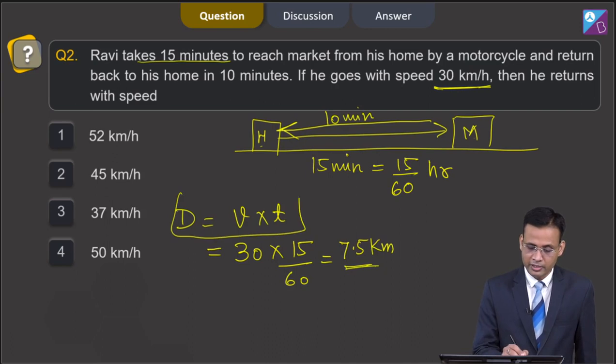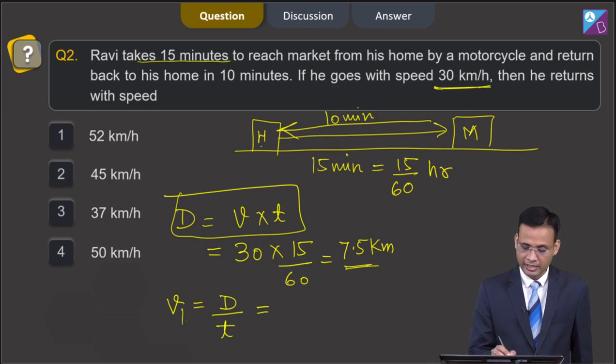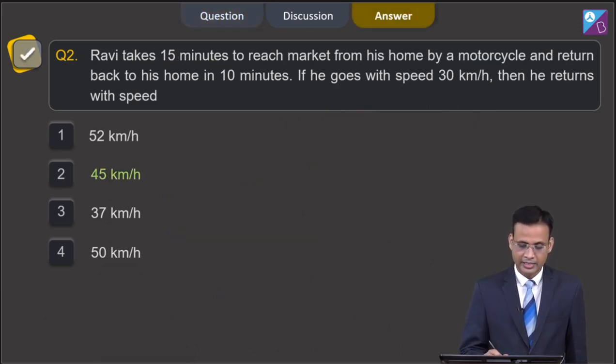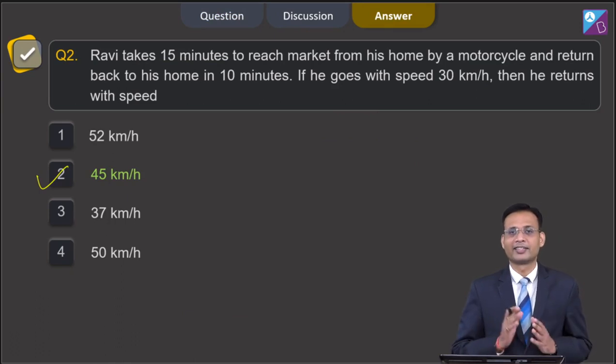If we use this formula again and calculate the speed, speed v1 will become d by t, where the distance between market and home is 7.5 km and the time is 10 minutes, which we convert into hours. So it becomes 10 by 60, and if you calculate further, you get 45 km per hour. So our second option is the correct answer.